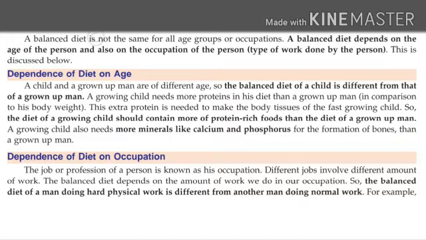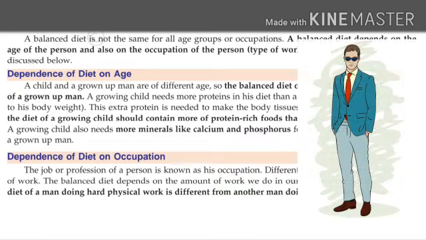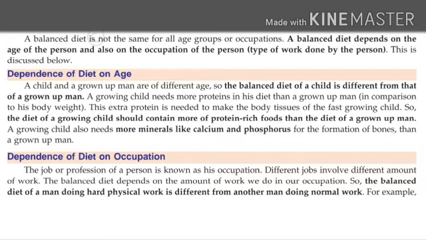As the child is growing, more tissues are being formed in the body, more cells are being made in the body, isn't it? For that, more proteins are required. Whereas a grown-up man is already grown up. Now he will not grow in height anymore. So he does not require that much amount of protein as the growing child requires. A growing child also needs more minerals like calcium and phosphorus for the formation of bones than a grown-up man. Understand, children? The reason is the same.